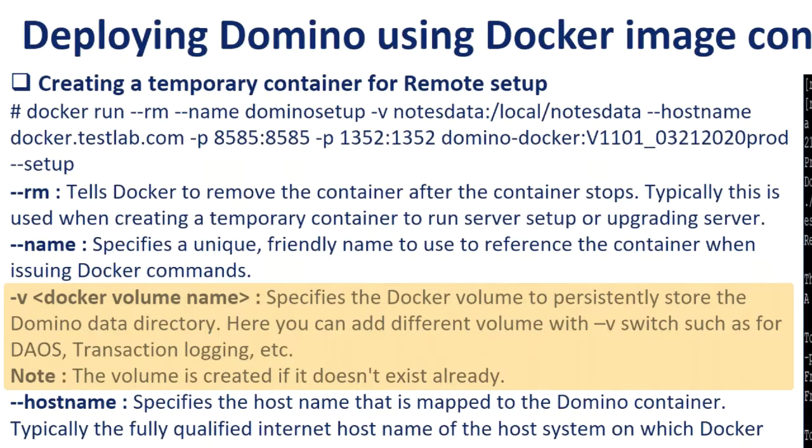And the right hand side of the column is the path inside the container. Node data is the volume name I have given in the command, and /local/node data is the path inside the container. You can also add different volumes such as for the transaction log or DOS using the -v argument.